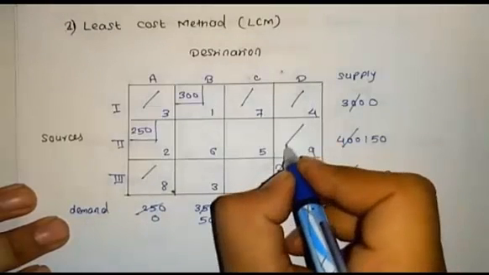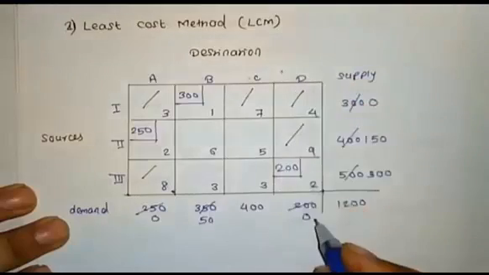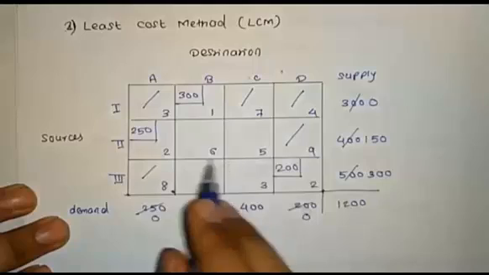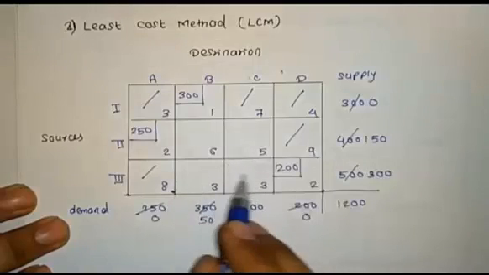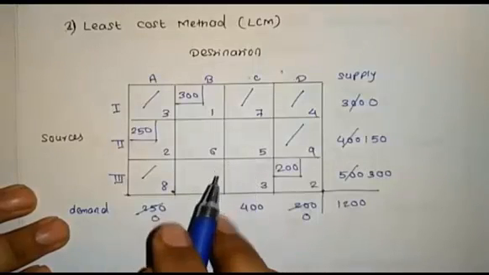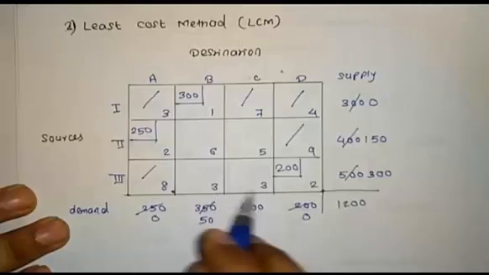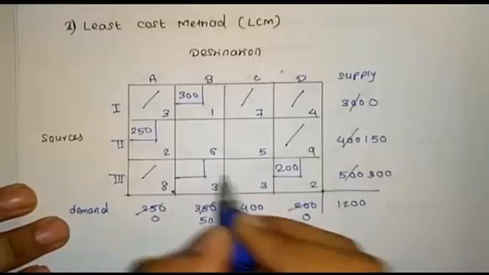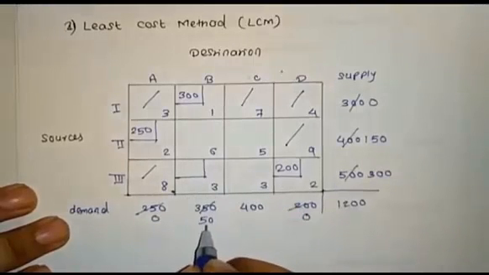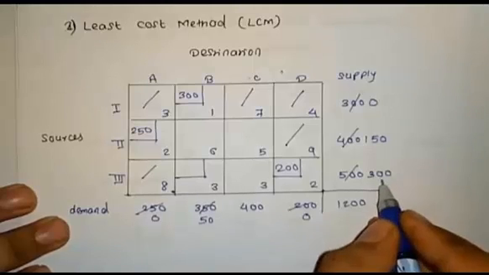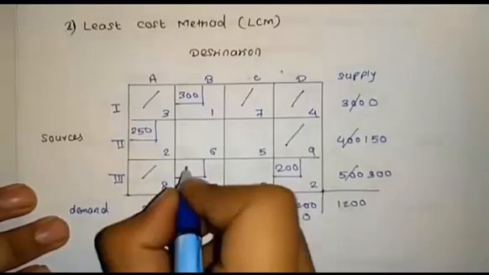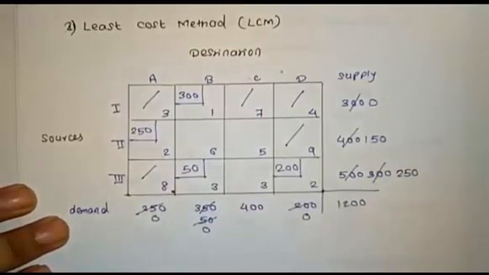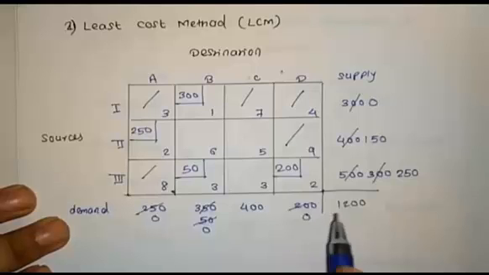And therefore this column, hereafter there is no use. We can cancel this entire column because the value will be 0. The remaining value will be only for 4 value. We can use these 2, 3 values. They have 2 small values, 3, 3. We can choose as per the rules arbitrarily. We can choose any value. I can choose here this 3 value, 50, and compare 50, 300. We can cancel 0. We can assign 50 and here the remaining value will be 250.